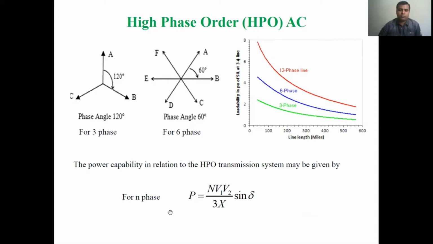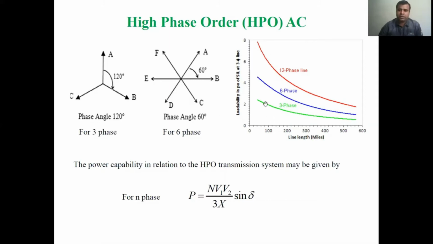So the power handling capacity for N phase will be equal to N V1 V2 upon 3X into sin delta. This is for the three-phase line, where the voltages are 120 degrees apart from each other. Similarly, for 6 phases it will be 60 degrees, and similarly we can determine for n number of phases. Similarly, we can determine the surge impedance loading.